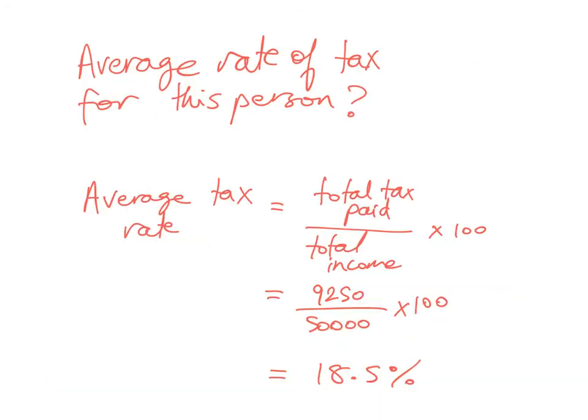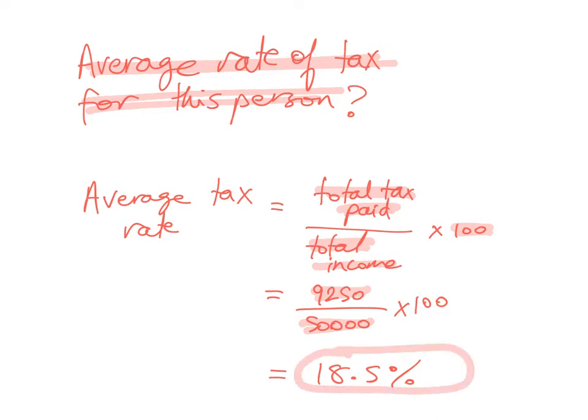So what would be the average rate of tax paid by this person? Well, you look at the total tax paid, which we just calculated, and divide it by the total income times 100. So the person paid a total tax of $9,250 divided by their total income, which is $50,000. That gives us 18.5%. So make sure you divide the income into tax brackets and calculate the amount of tax per tax bracket.